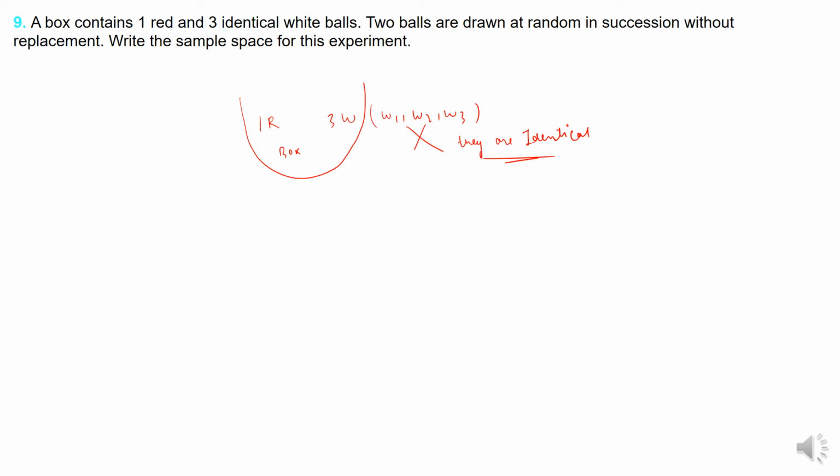Two balls are drawn at random in succession. In succession means one after another without replacement. Without replacement. This is a very important line. Write the sample space.